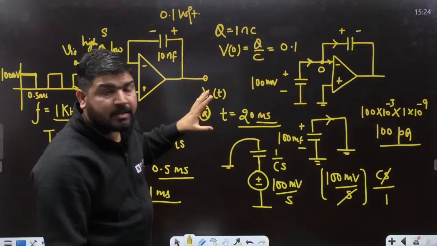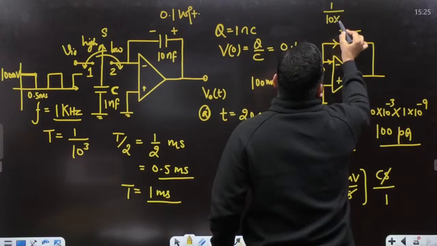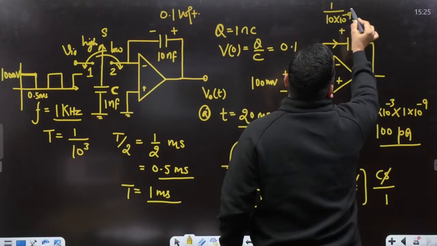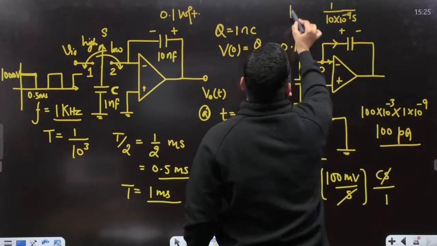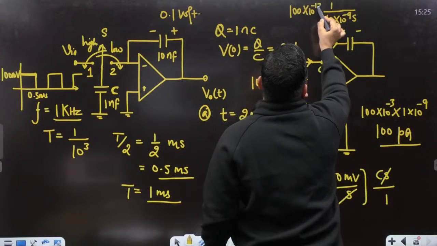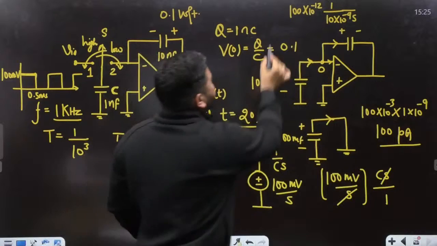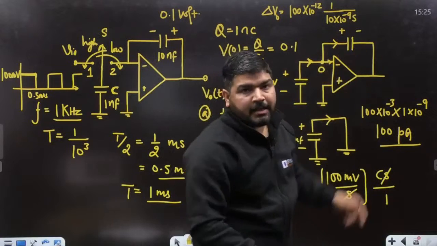In the Laplace domain I am asking. So in the Laplace domain this capacitor is 1 by 10 into 10 to the power minus 9 into S. 1 by Cs is this, multiplied by this current. This current in Laplace is 100 into 10 to the power minus 12. I hope it is clear. So this is the change in voltage. This capacitor voltage will change, and the change in voltage is this.